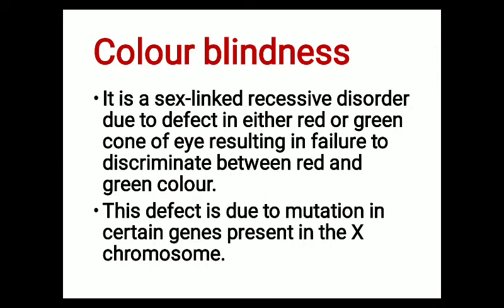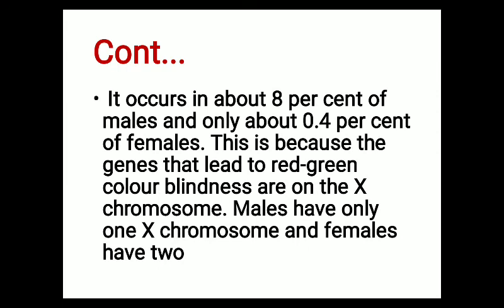So in color blindness, what will happen? The person who suffers from color blindness will fail to discriminate between the red and green colors. This is mainly due to a defect in the cone cells which are present in the retina. This is known as color blindness, and generally it is males who suffer from it, but very rarely is a female seen to suffer from color blindness.